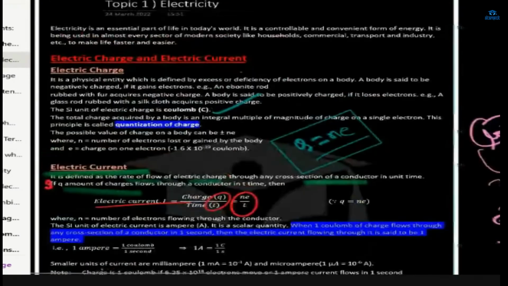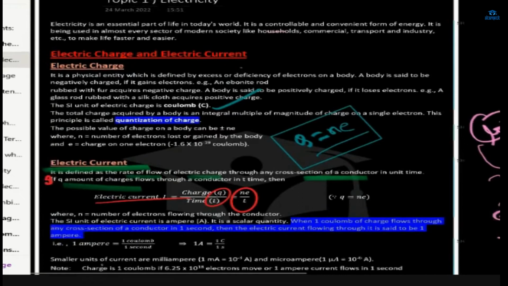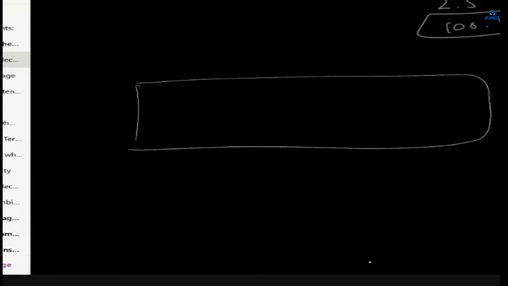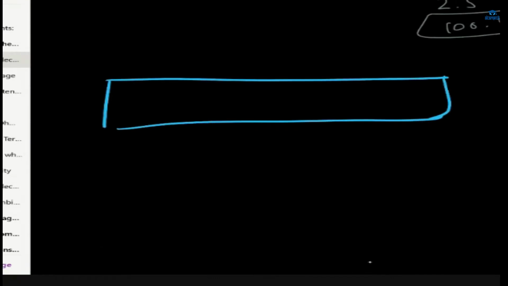Okay, so what is electricity? Rudra? The flow of electrons. Yes, the flow of electrons is electricity. But it's not only the flow of electrons, because if this is a conductor and there are free electrons, then it's obvious that they will flow, right?